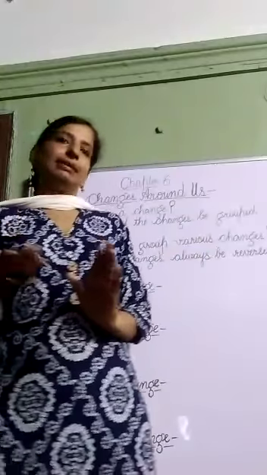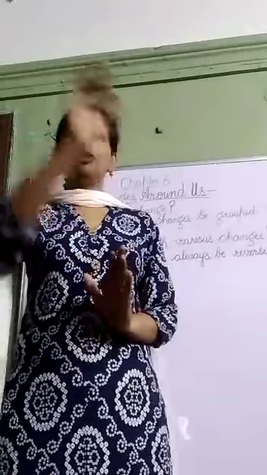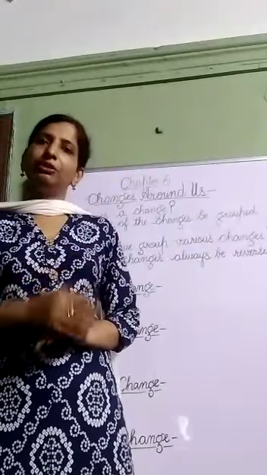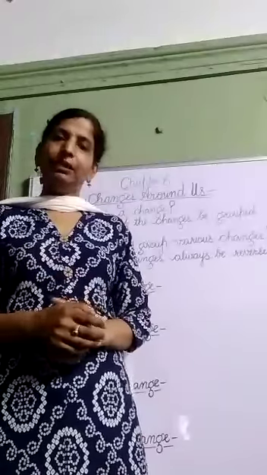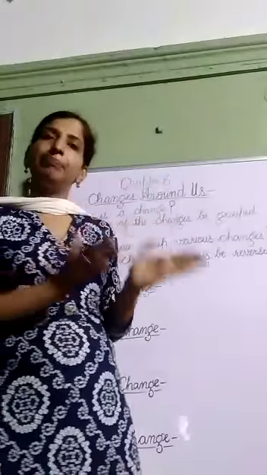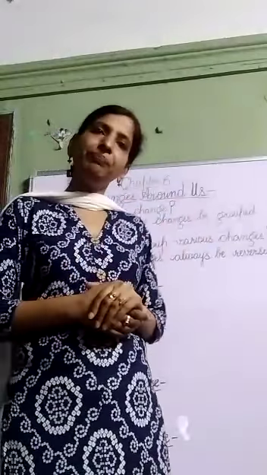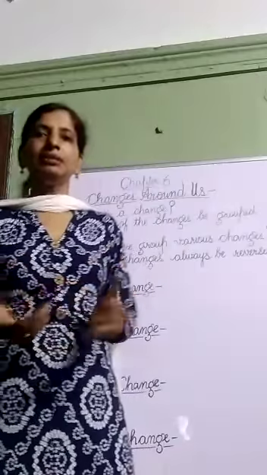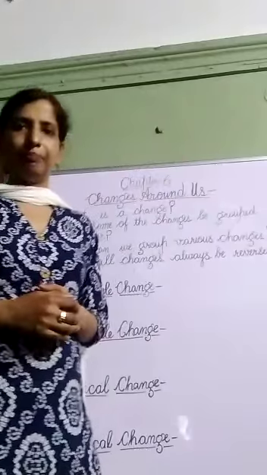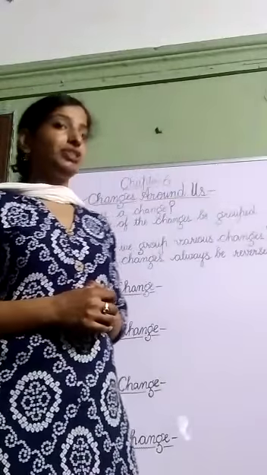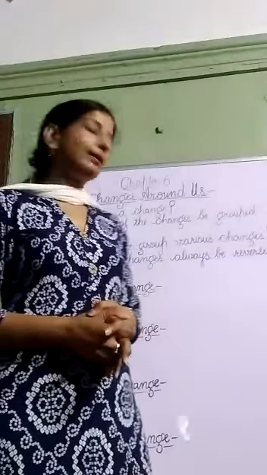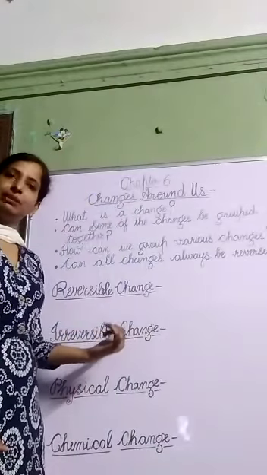Now take some other example. Now you draw an aeroplane on a piece of paper with a pencil or pen. Now cut this aeroplane from the paper. Now the question is, can you get back the paper in its original form again? Answer is no. After cutting the aeroplane from the paper, you cannot get back the paper in its original form. So the change in which the initial substance cannot be obtained back is called irreversible change.